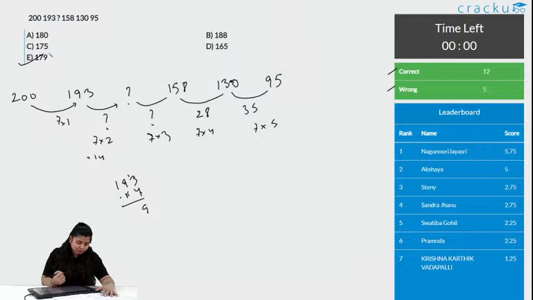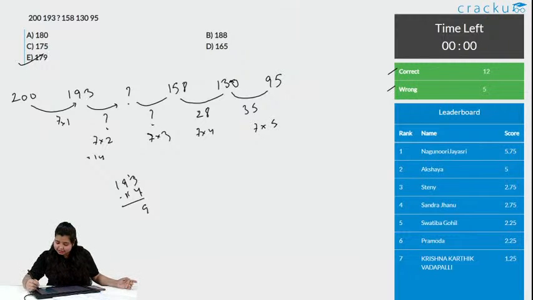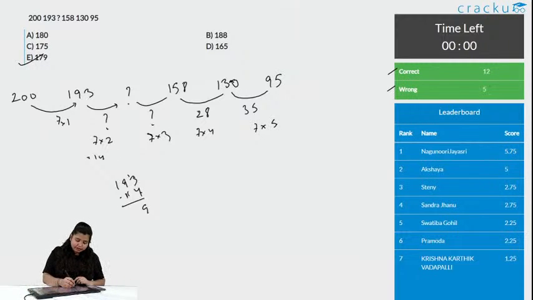Swati Kumari, it's option E, the correct answer. Yes, Aryant, it's 179, the correct answer. Remember, if here it is 14, then don't add it up, rather subtract it, as the number series is decreasing. So, 12 correct answers and 5 wrong answers.